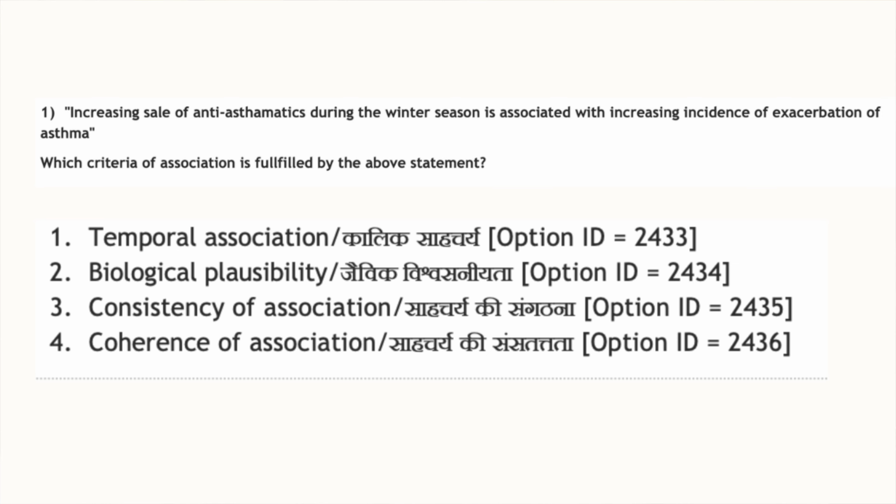Hereafter, I am going to regularly discuss social medicine and community health questions related to NEET PG, UGC NET and also for undergraduate students, because under the new CBME, MCQs are now part of the syllabus. Today's MCQ we are going to discuss is this question. Increasing the sale of anti-asthmatics during the winter season is associated with increasing incidence of exacerbation of asthma. Which criterion of association is fulfilled by the above statement? The options are temporal association, biological plausibility, consistency of association, coherence of association.